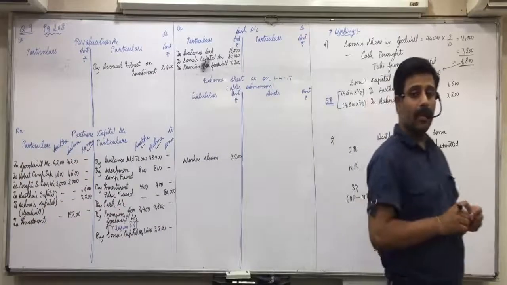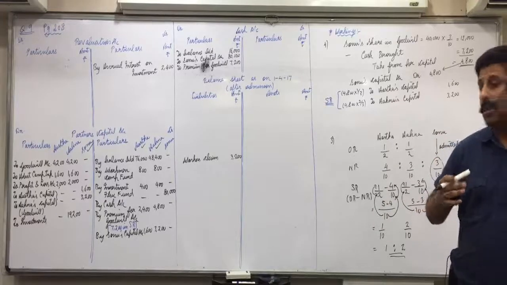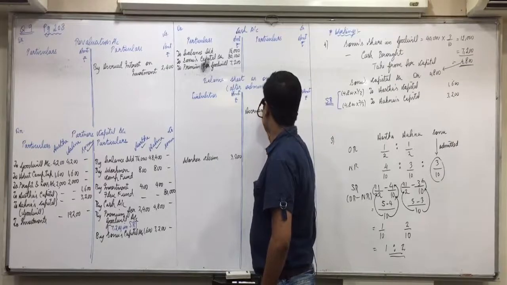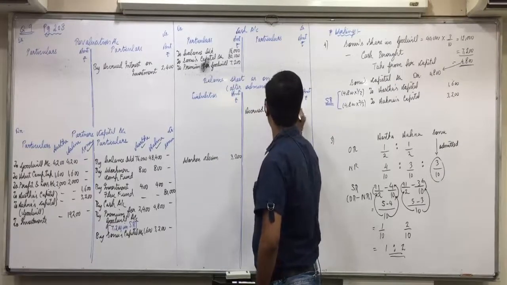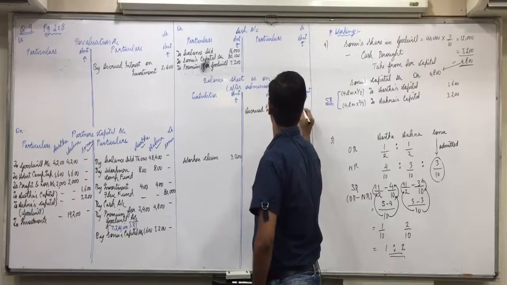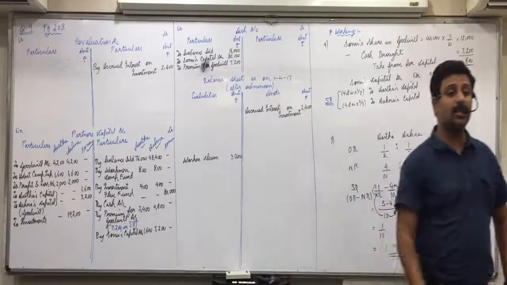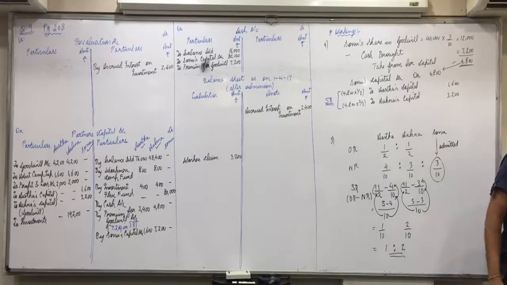Okay. And where will we show accrued interest, outstanding income, on the balance sheet? Asset side. Accrued interest on investment 2,400. Are you okay with this portion, everyone? Any confusions in this?